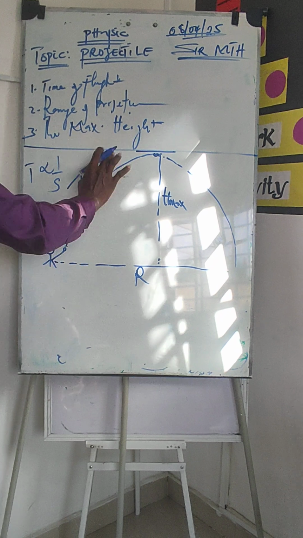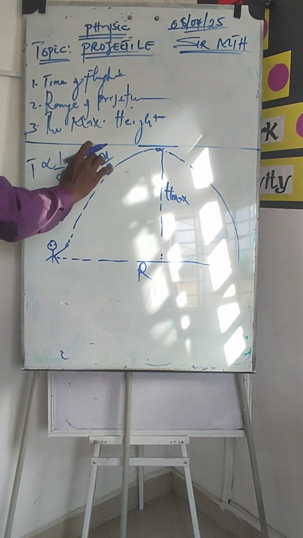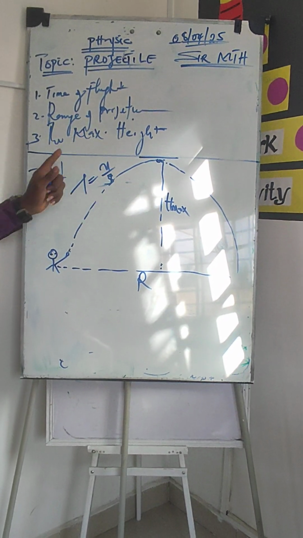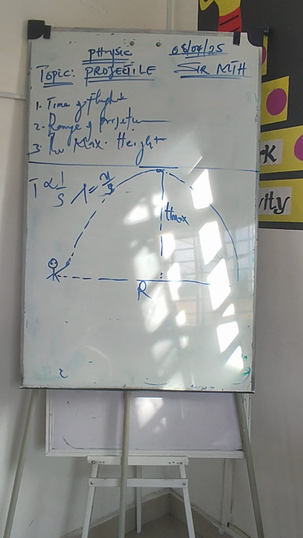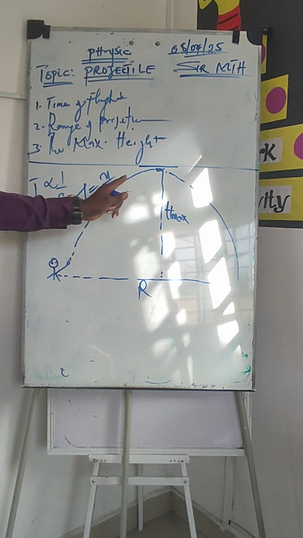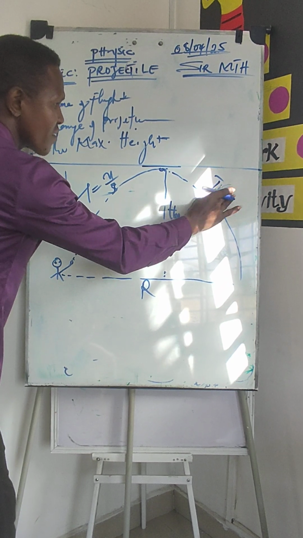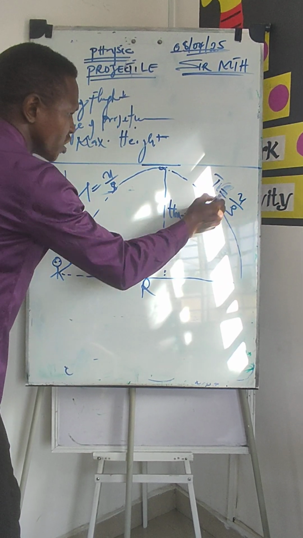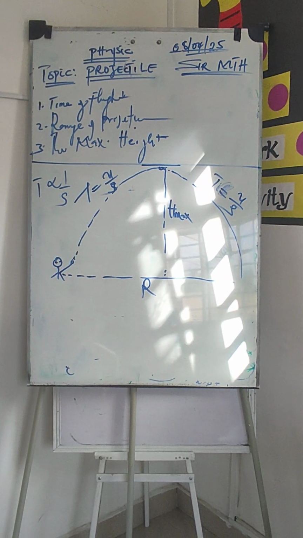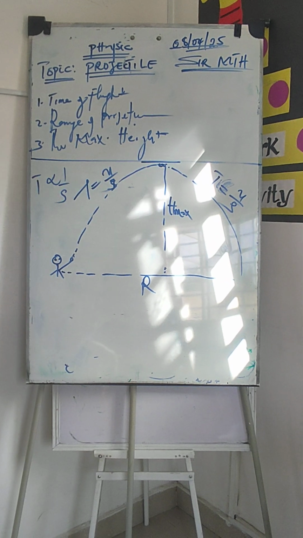So hence we have that U over G, the speed, is determined. The speed determines the time, and that means the time is proportional to the speed, which is the U here. So the same time, U over G, is taken at the return of the same bullet that was projected to this maximum height.